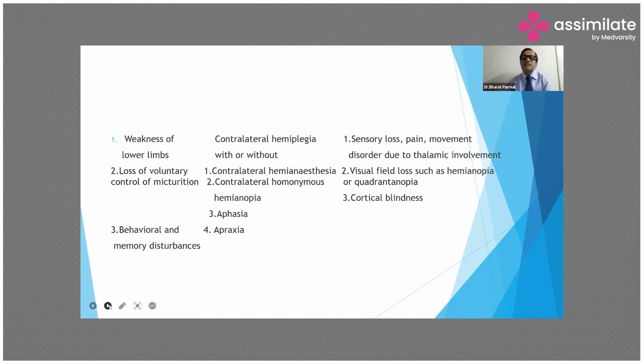While in case of posterior cerebral artery stroke, there is weakness of the lower limb, sensory loss, and pain, movement disorders due to thalamic involvement, and loss of voluntary control of micturition, associated with visual field loss such as hemianopsia and quadrantanopia, and cortical blindness. And there are no clinical signs of behavioral or memory disturbance in case of posterior cerebral artery involvement.